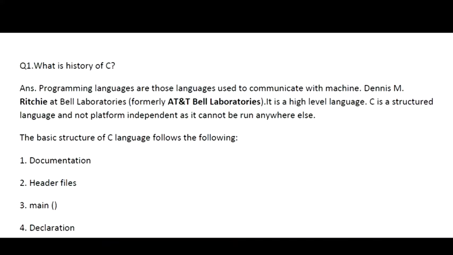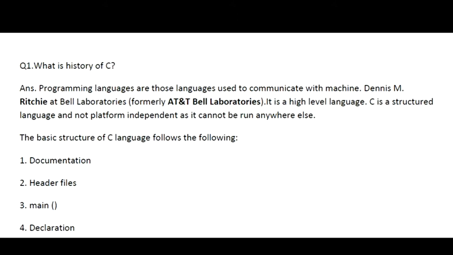Start with the very first question. First of all, you need to give an overview of the language: what is basically the C language, where the C language came from, basically the history of the C language. So that is the very first part that you need to understand: what is C language.